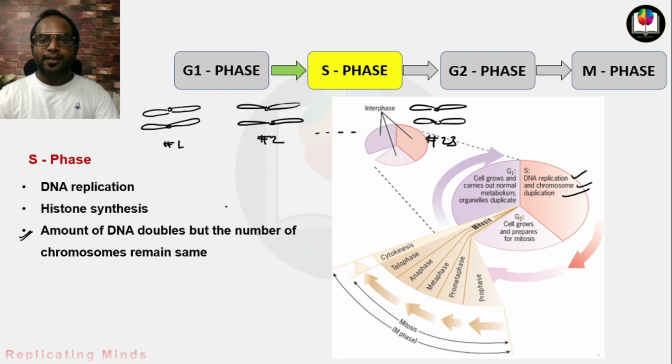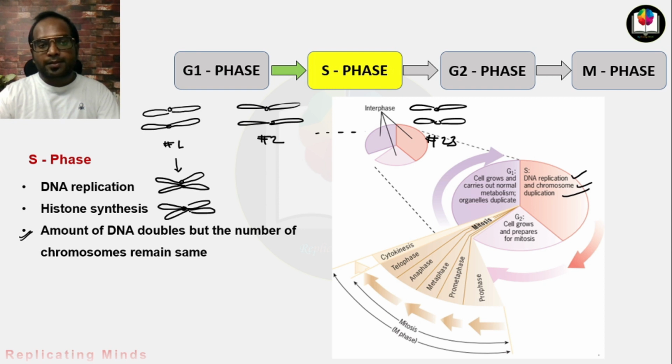In S phase the DNA replication takes place and the chromosome gets duplicated, and it will appear like this. Now you can see that this single chromatid got double. The amount is now double. But this is one single chromosome, and this is a single chromosome.